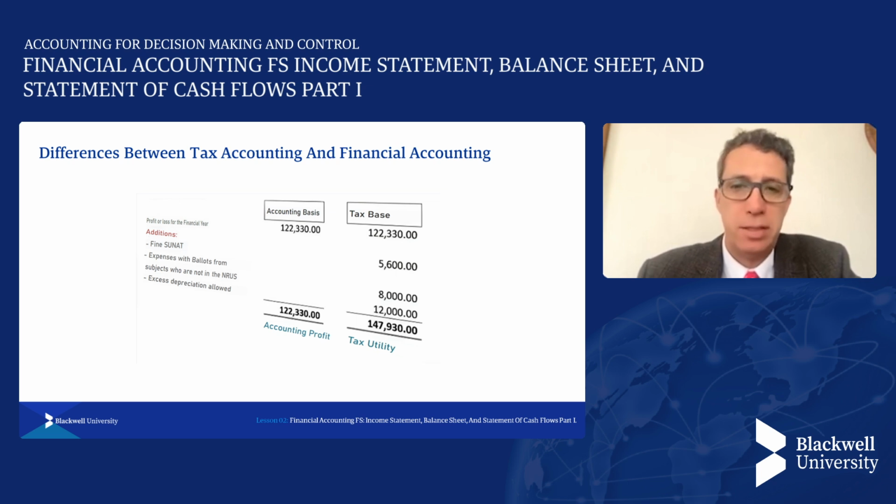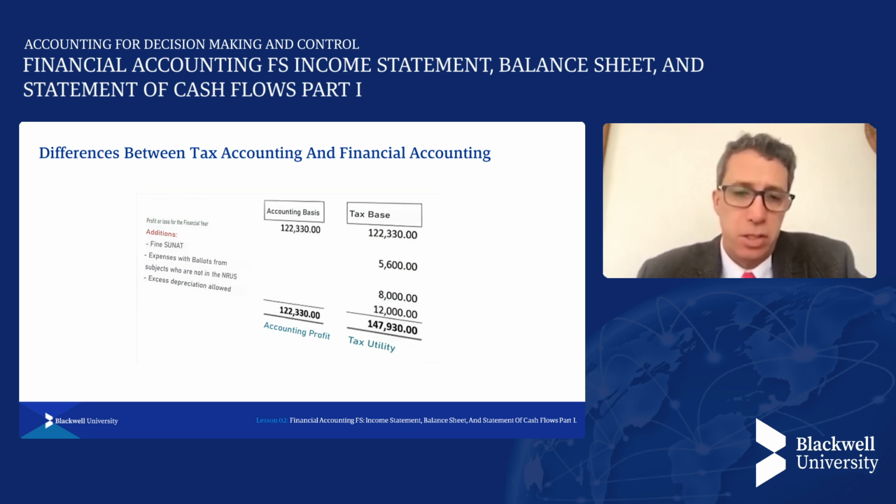In contrast, in the tax base, we start from the same result of the period, but certain adjustments are made to arrive at tax accounting. For example, a fine from the National Superintendency of Tax Administration is added. Additionally, expenses from receipts issued by entities that are not registered are added or adjusted. Additionally, there is an excess of depreciation allowed for tax purposes.